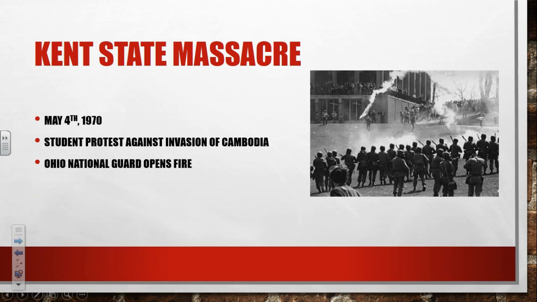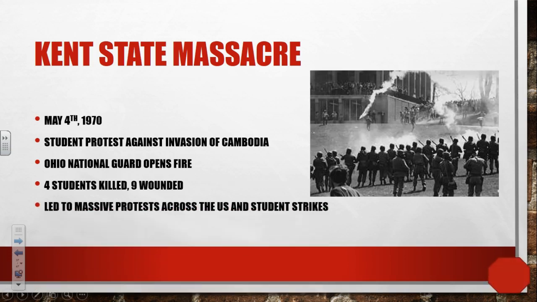Now, the Ohio National Guard is going to open fire. When they open fire, they're going to fire for about 17 seconds. There's going to be 4 students that are going to be killed in this time, okay? So unarmed students sitting there protesting the war are going to be shot and killed by the Ohio National Guard. Additionally, 9 are going to be wounded.